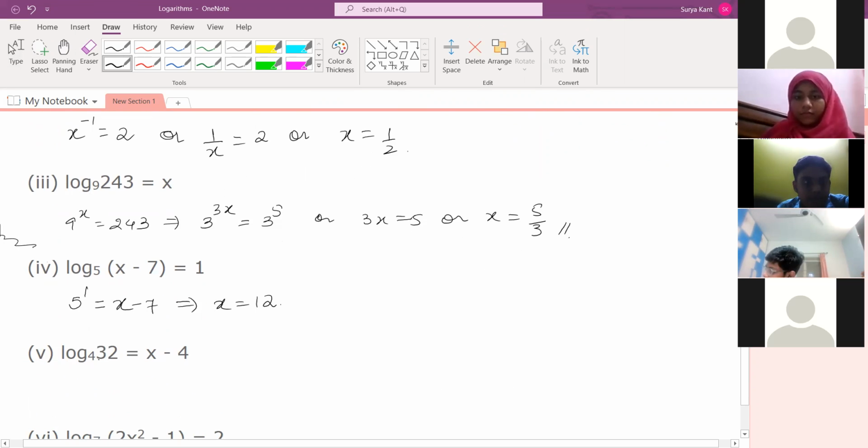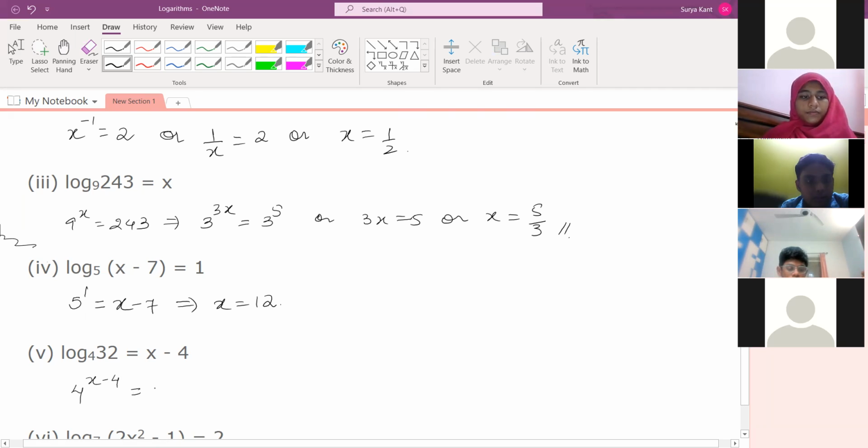Log 32 to the base 4 is equals to x minus 4. Sir, this equals to 13 by 2. You have done 4 to the power only. Sir, I simplified 4 into 2.